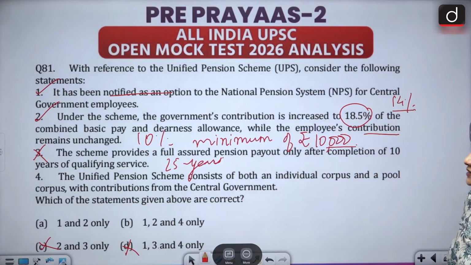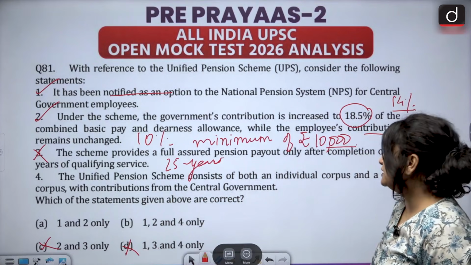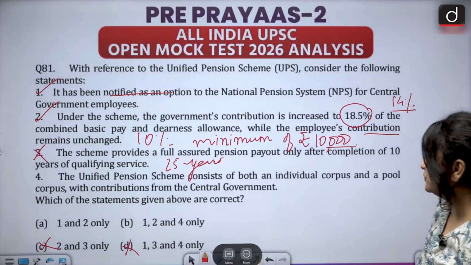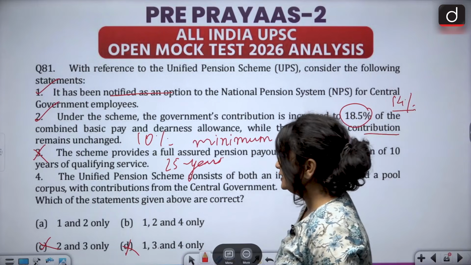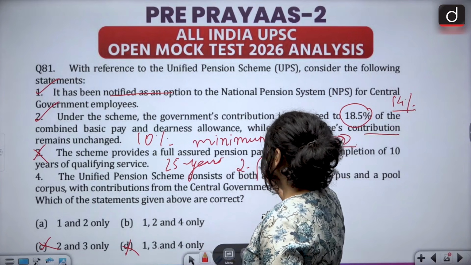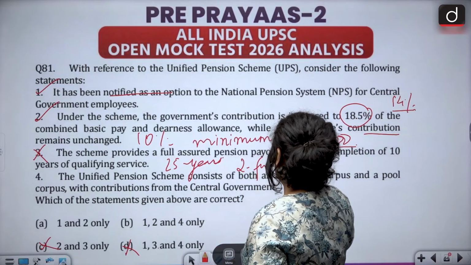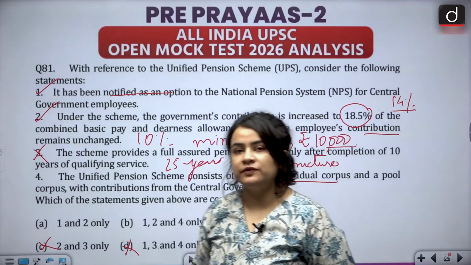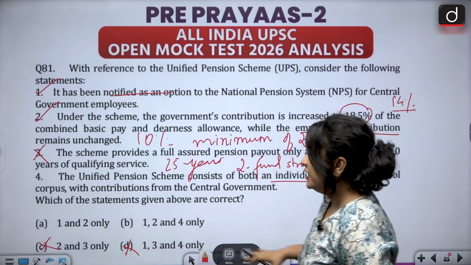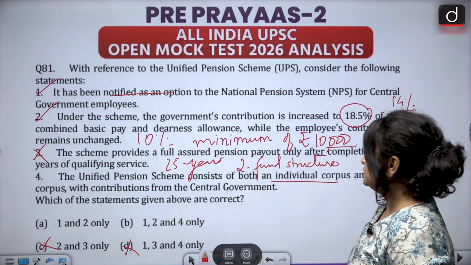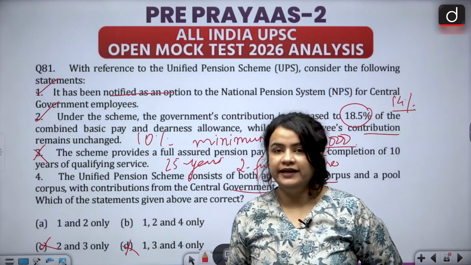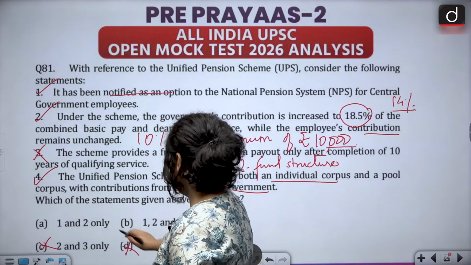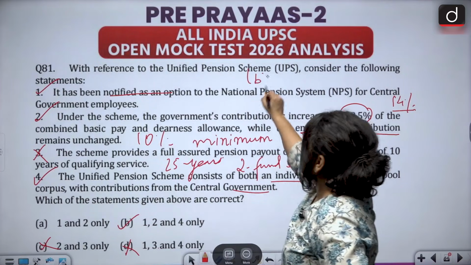The fourth one says the unified pension scheme consists of both an individual corpus and a pool corpus with contributions from the central government. Now this again is correct. It is actually a two-fund structure, students. A two-fund structure which has of course an individual corpus where the government also matches its contribution, and again a pool corpus where again the central government does provide extra contribution. So this statement is accurate and therefore option B is the correct answer.